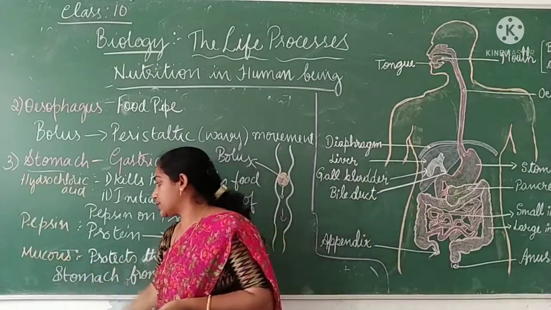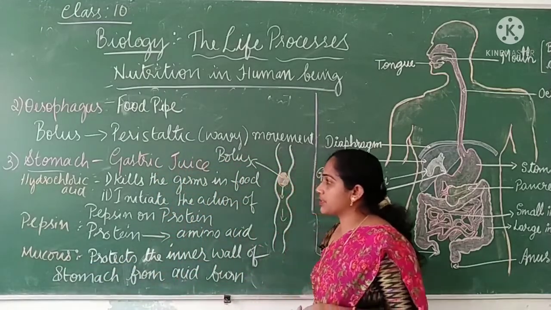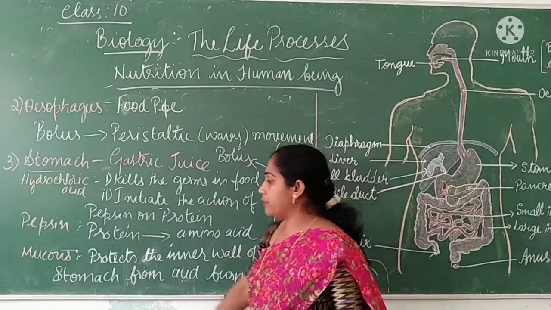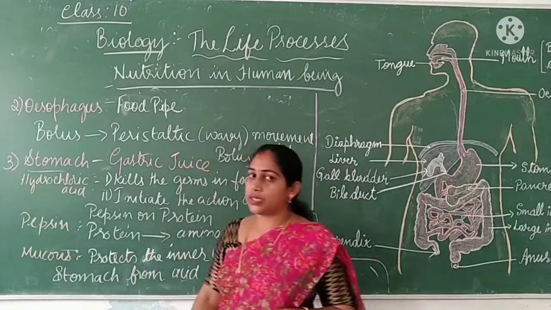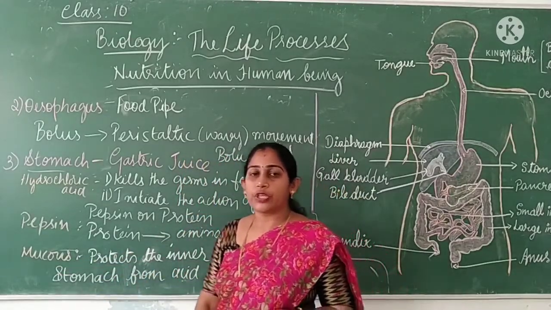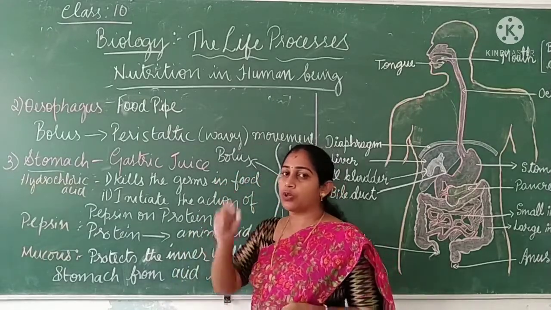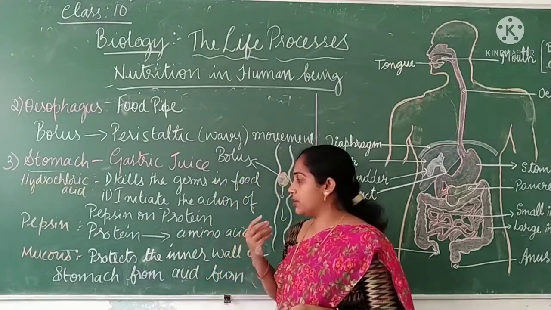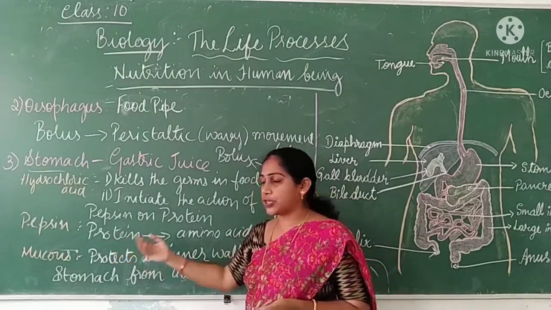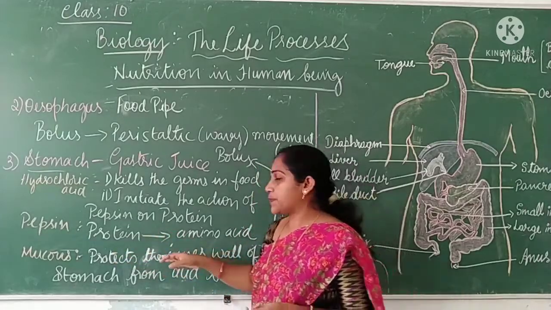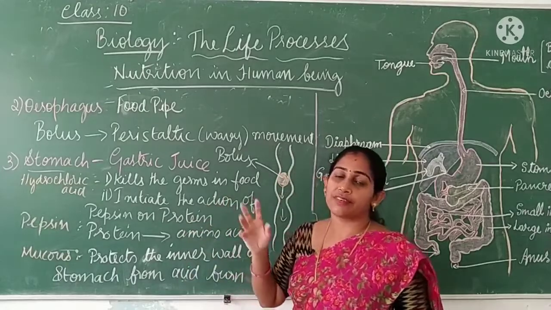Next is mucus. The third thing produced in the gastric juice is mucus. So what is the function of mucus? Mucus is produced by the long tubular glands of the inner lining of the stomach. Those tubular glands help in production of mucus. Mucus protects the inner wall of the stomach from the acid.